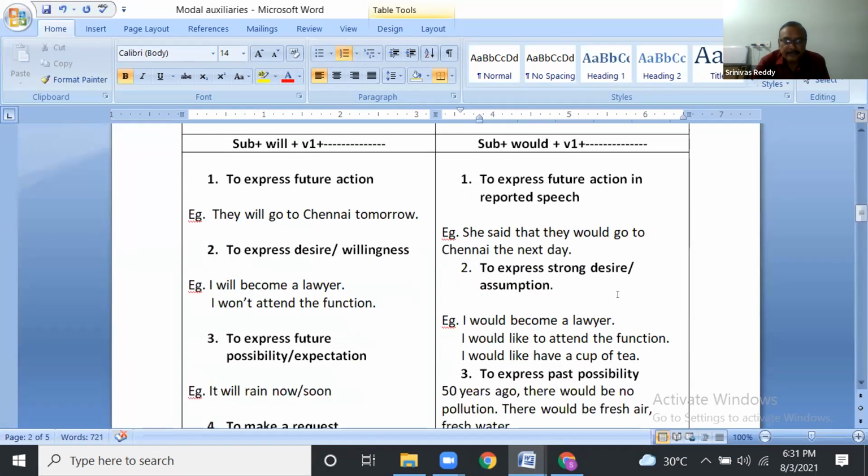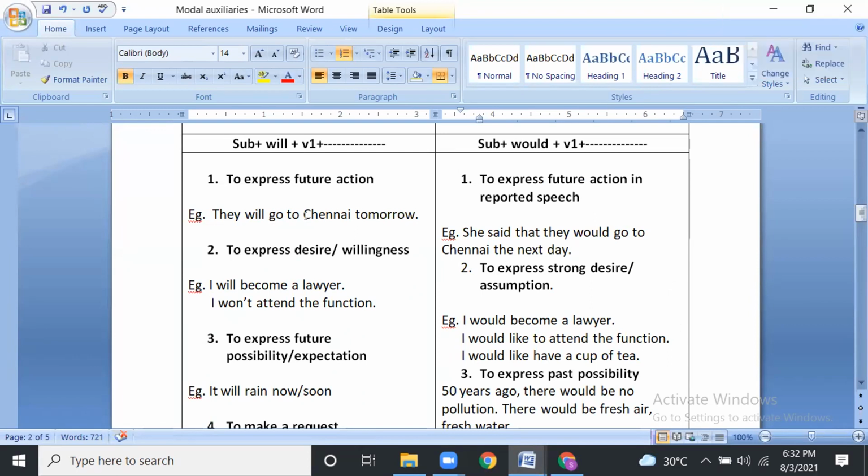Just note down in comparison. You won't get these here. Sir, how can we remember all these, sir? That's why we have to practice. In the case of a request, we can use may, would, will, could. How can we decide which one is the perfect one, sir? Could you is the most polite, as I'm saying. Would you and could you are the polite ones, and could you is the most polite one.